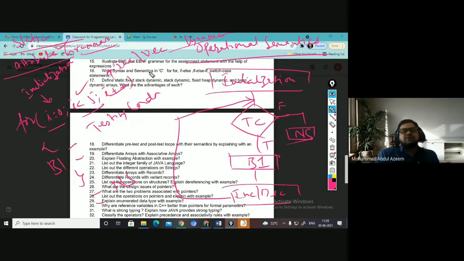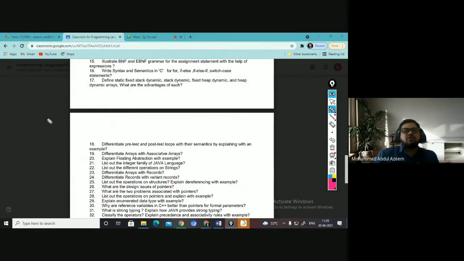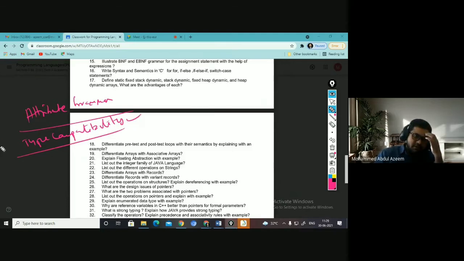In such a situation, to ensure the type compatibility of the values, which is not possible with the help of simple BNF grammar, you go with attribute grammar. One example I have taken for type compatibility and explained, and I think that is available in one of my videos. You can probably check it. This is one example that I have discussed.